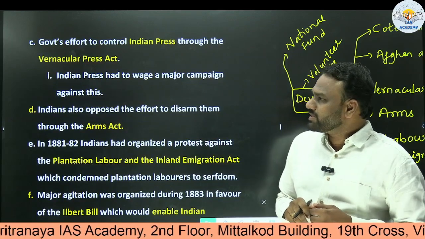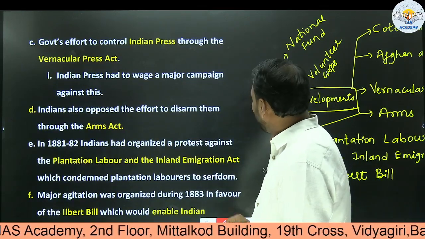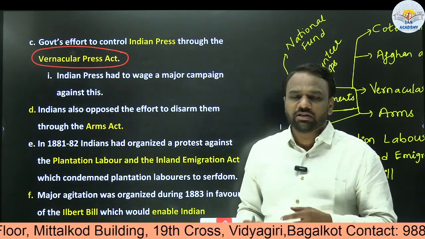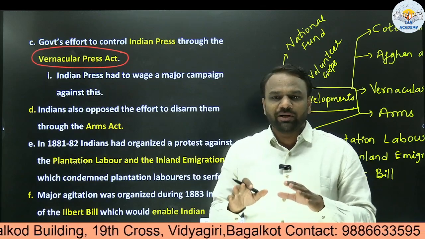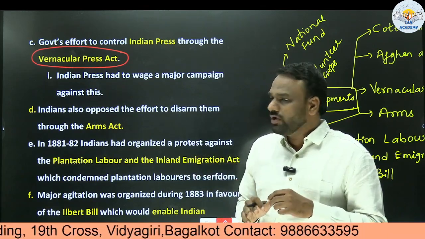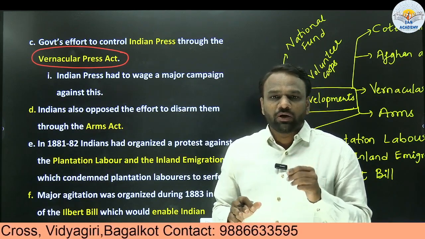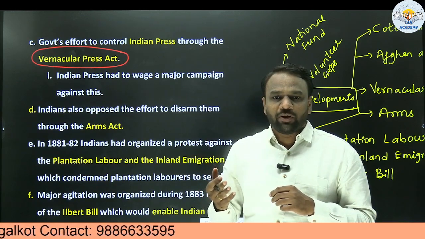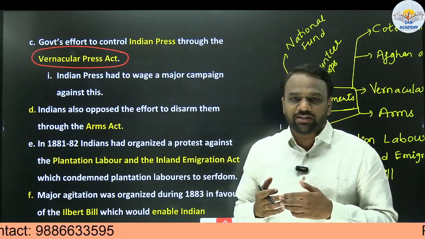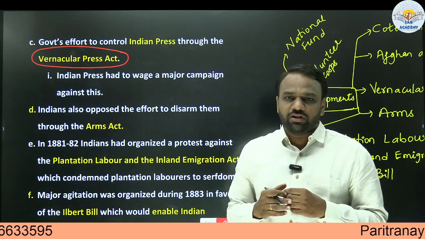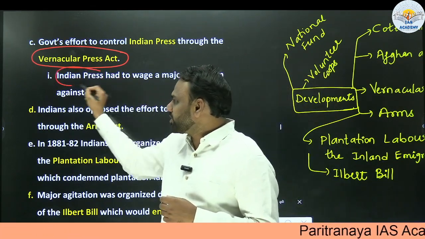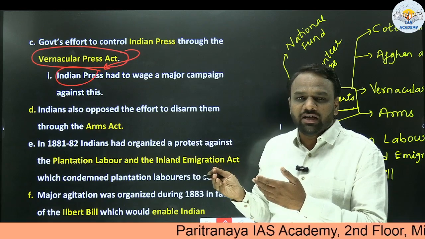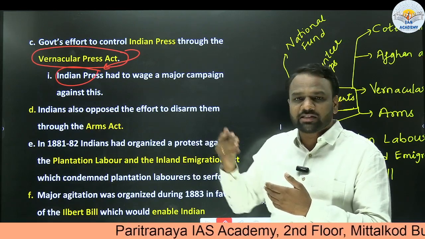One more is the government's effort to control the Indian press through the Vernacular Press Act. Once we start discussing press freedom in the forthcoming classes, we'll discuss it in detail. But for the time being, we shall understand at a superficial level that the Vernacular Press Act was meant to control the vernacular press. Indian English-language newspapers could publish according to their wish, but when it comes to vernacular languages, there were a lot of restrictions. That is why the Indian press was unhappy with the Britishers because of the introduction of the Vernacular Press Act. So this is another example which indicates the dislike which Indians had developed against the Britishers.